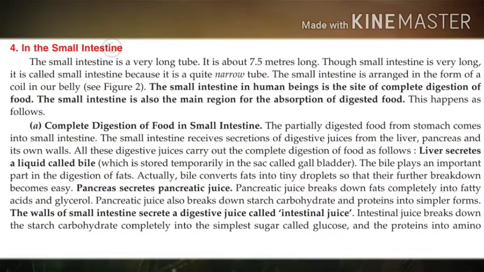Besides this, pancreatic juice also breaks down starch, carbohydrates and proteins into simpler form. So we all know that proteins and carbohydrates are partly digested, proteins in the stomach and carbohydrates in the mouth. Now they are further converted into simpler forms by the action of pancreatic juice, but they are not fully digested.